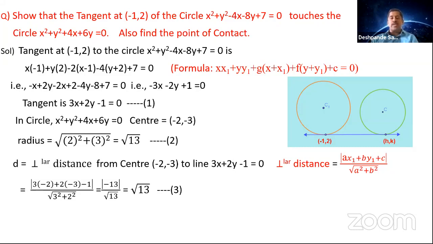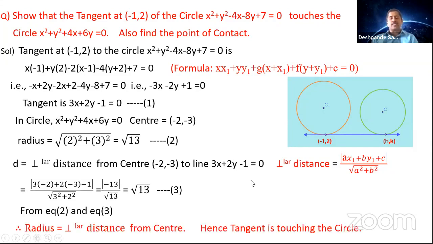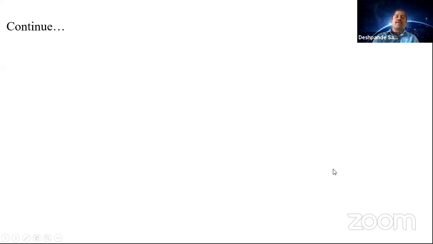So what you are observing in equation 2 and equation 3: in equation 2 the radius was root 13, and in equation 3 d is also root 13. So what is the meaning of it? The radius is equal to the perpendicular distance from the center of the circle. Once the radius is equal to the perpendicular distance, what is the meaning of it? The tangent is touching the circle. So you see that this line is touching the circle. Once it is said the line is touching the circle, you can also say that the line is a tangent to the second circle.